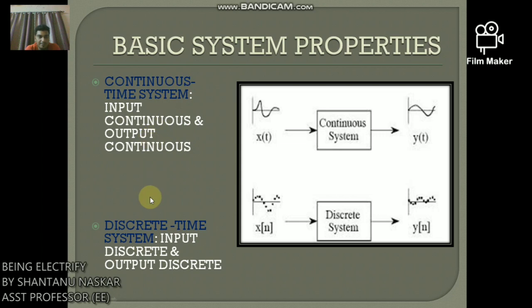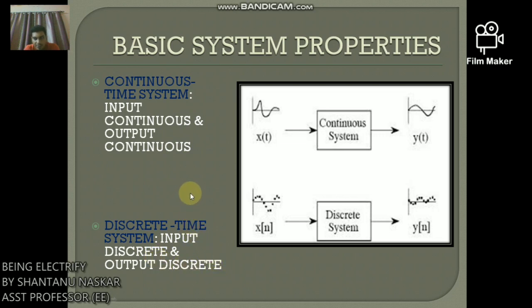First, continuous time system, discrete time system. This is the picture of continuous time system. This is discrete time system. In continuous time system, input is continuous and output is also continuous. Also for discrete time system, input is discrete and output is also discrete.